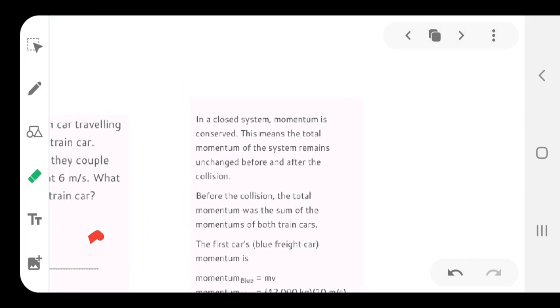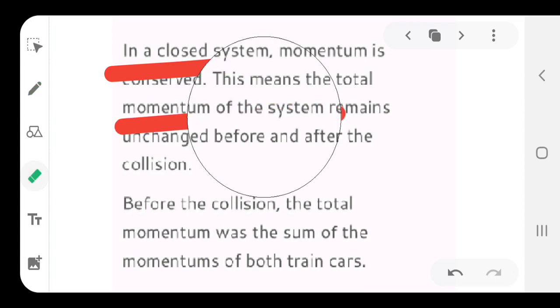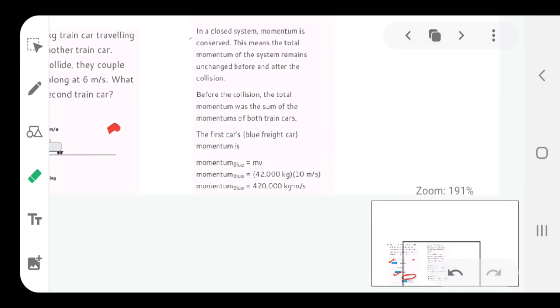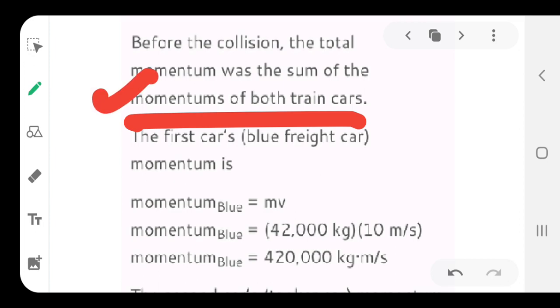Now, if you know the system, it is very simple. I have told you, momentum is conserved in a closed system, where we assume no external force. So, the total momentum of the system remains constant. We have read the law many times, and then we go through the data. Before collision, what is the condition? The total momentum before collision was the sum of the momenta of both the train cars.